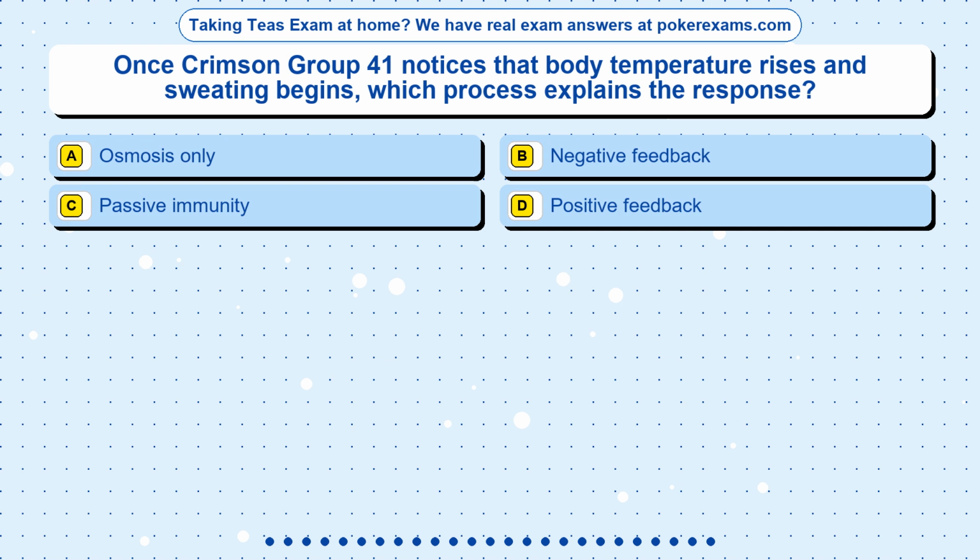Question 17. Once Crimson Group 41 notices that body temperature rises and sweating begins, which process explains the response? Option A, osmosis only. Option B, negative feedback. Option C, passive immunity. Option D, positive feedback.